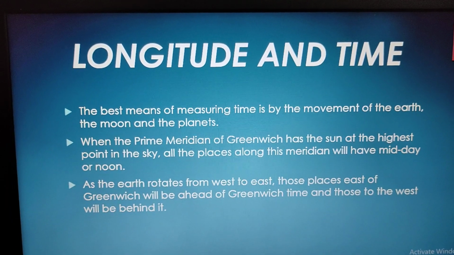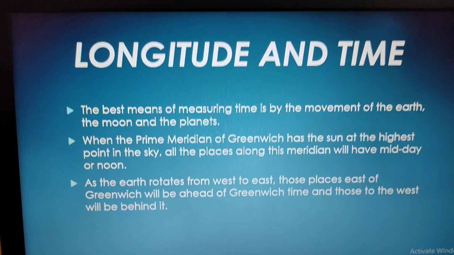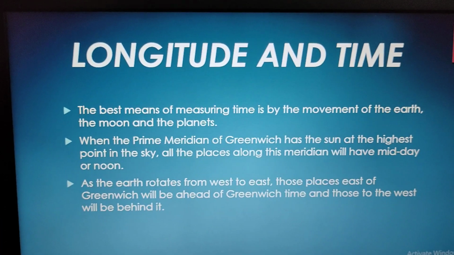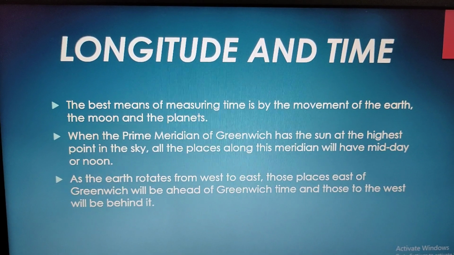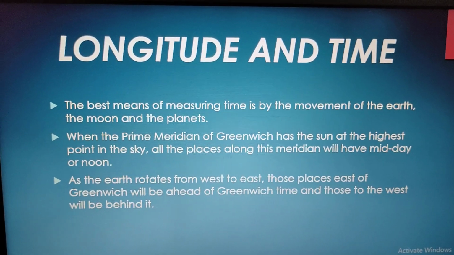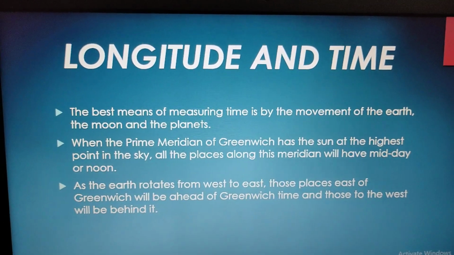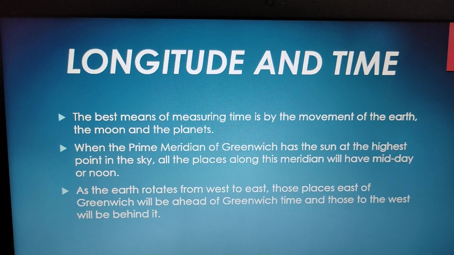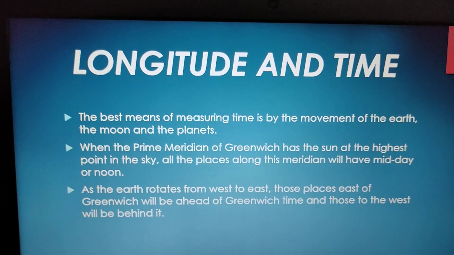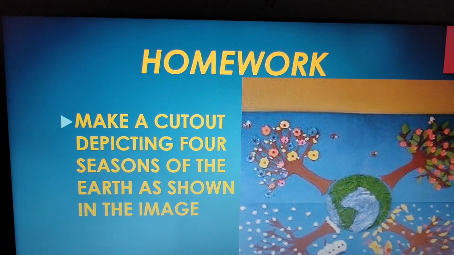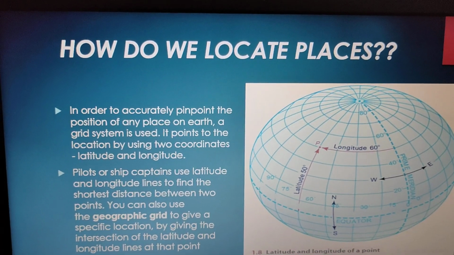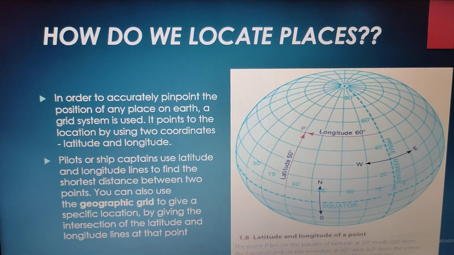Now, prime meridian, as I have already told you, is a longitude at 0 degree. Like equator is a latitude at 0 degree. It divides the earth into northern hemisphere and southern hemisphere. Similarly, your prime meridian is a longitude at 0 degree and it divides the earth into two parts, that is your eastern hemisphere and western hemisphere.